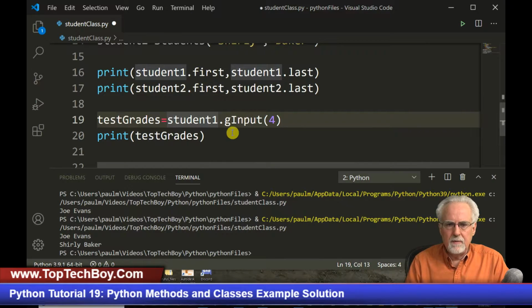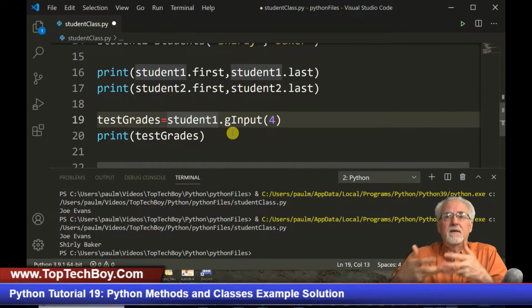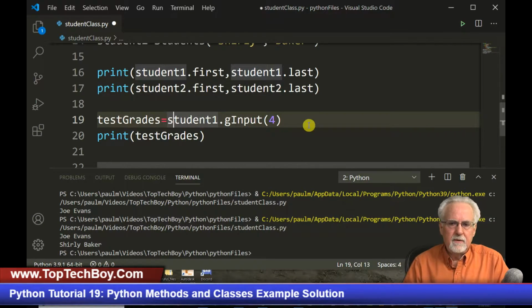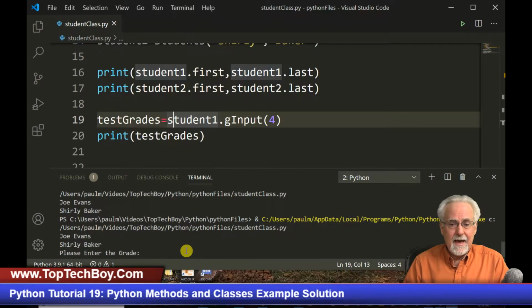Okay, so do you see what I'm trying to do? I'm just trying to see if I can use this method to get the grades associated with this student, and I'm just going to ask for 4 grades. So let's see if this thing's going to work. Kind of makes me happy that it didn't crash.